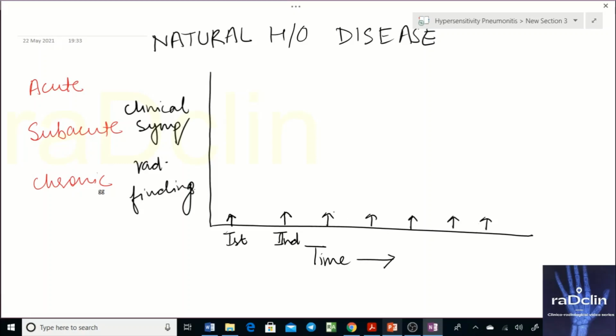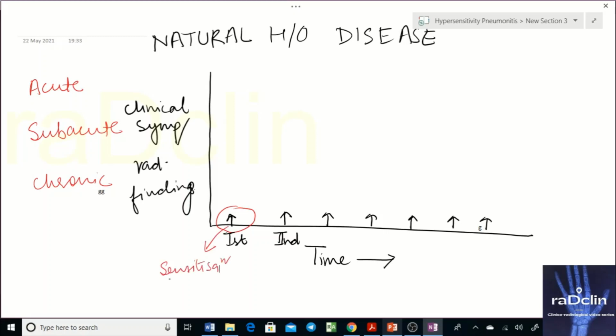Now, whenever he is exposed to the allergen, let's say the first time, at this particular time his body is unaware of this allergen, and the body is not sensitized. So the body will get sensitized after the first exposure. Sensitization occurs at this point, after first exposure.